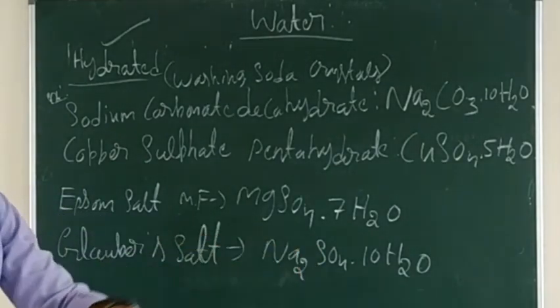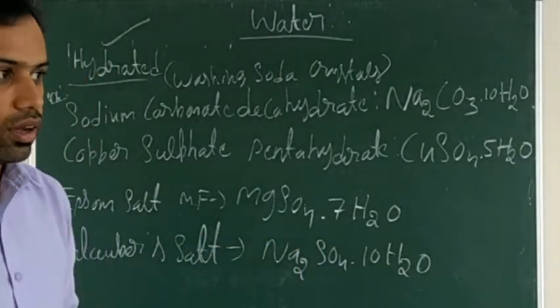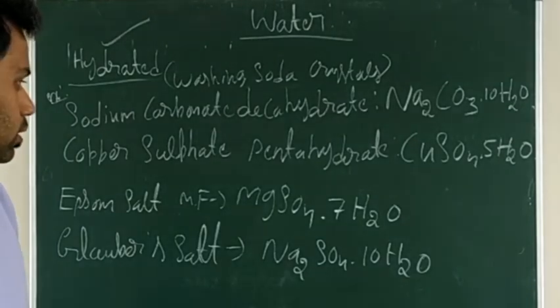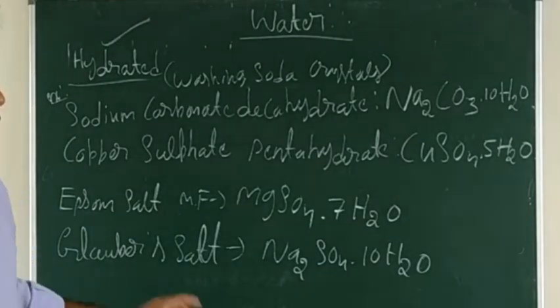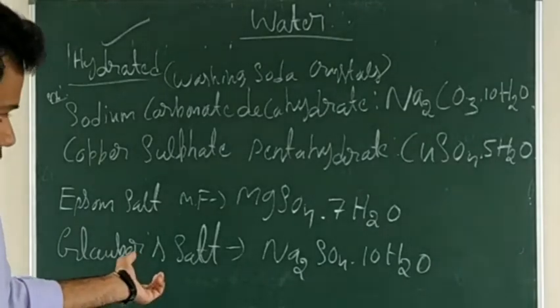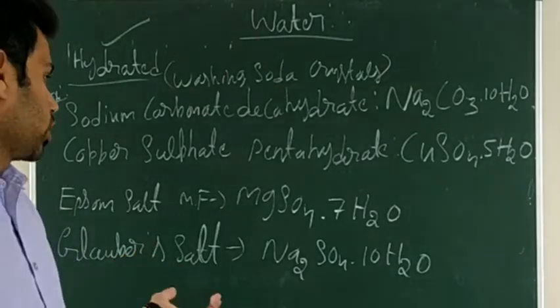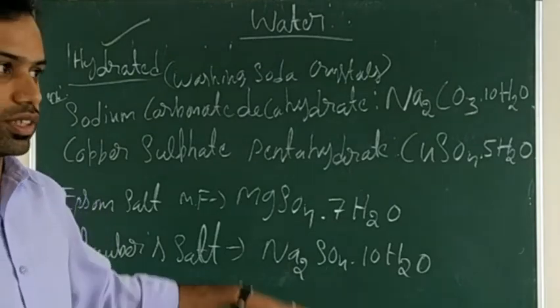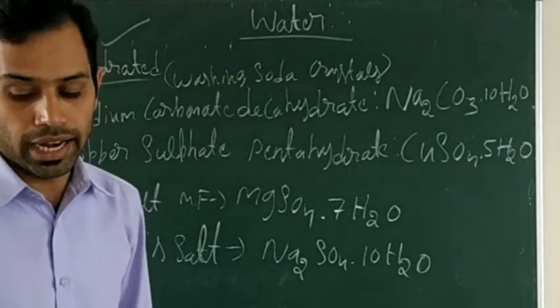Now can you tell the chemical name? Glauber salt is sodium sulfate decahydrate. So these are a few examples of hydrated substances.